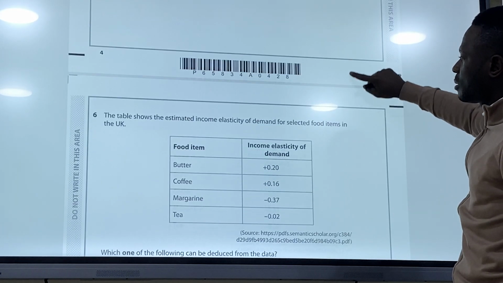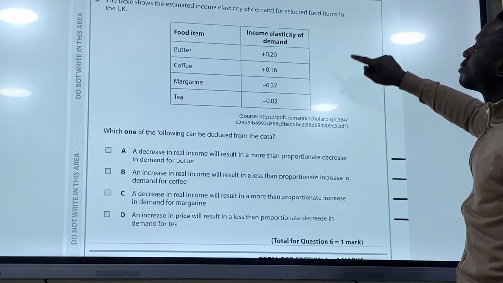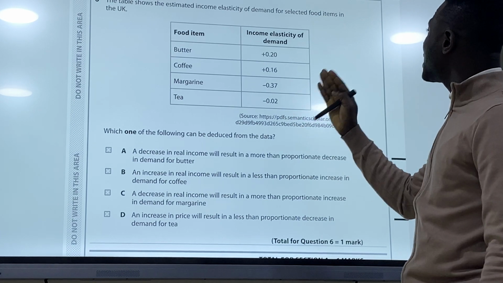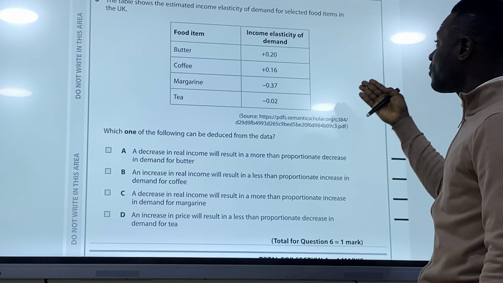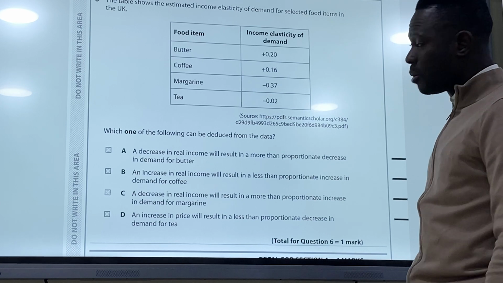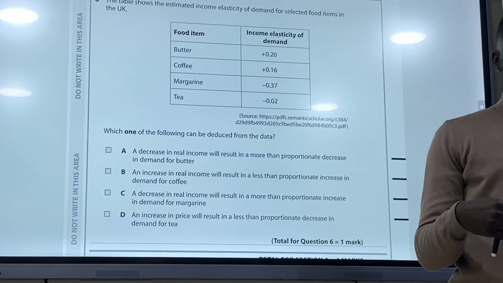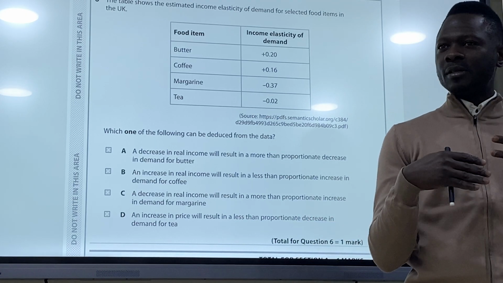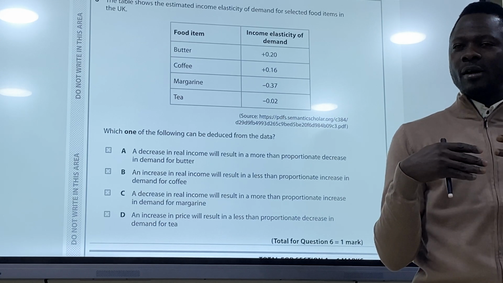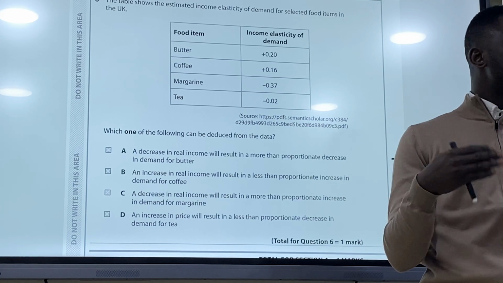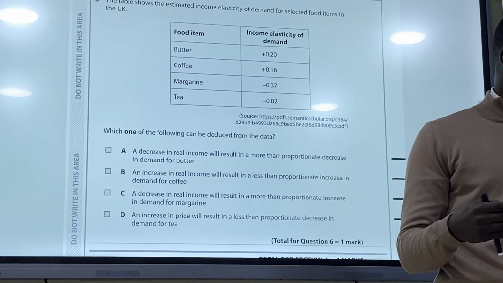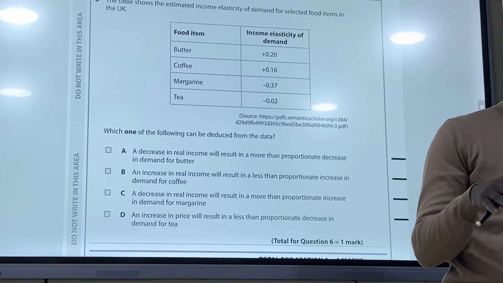Question 6. This table shows the estimated income elasticity of demand for selected food items in the UK. When talking about income elasticity of demand, we're talking about the response to an increase in the level of income, as a result of your consumption. That is income elasticity of demand, which is YED.